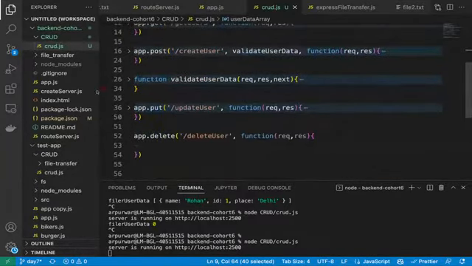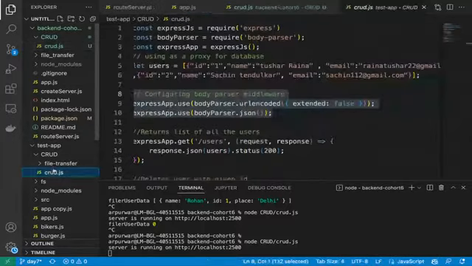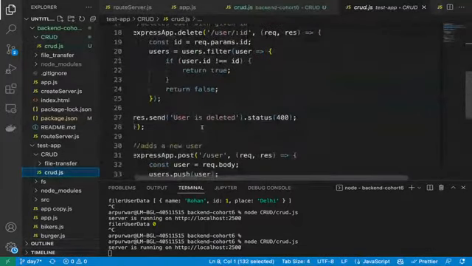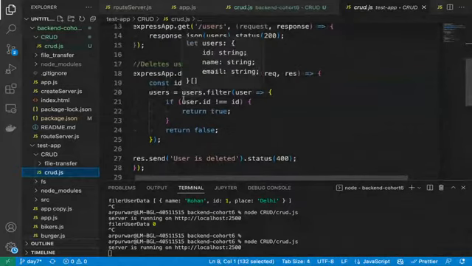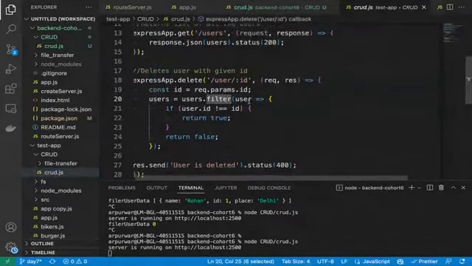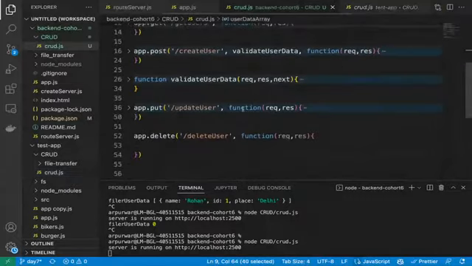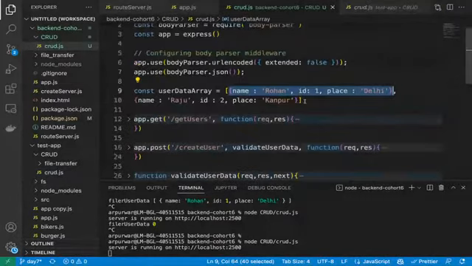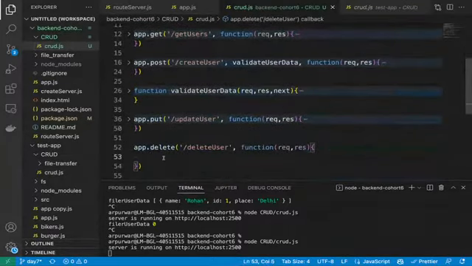Let me check. I have the logic for this. Let's see. For the deletion, what we can do here. So that's what they are doing. See, if user dot filter is not equal to, yes, that's what they are also doing. Correct. So what they are doing, guys, they are trying to use the filter logic, but in a different way. If somebody wants to delete the first record where ID is 1, then wherever ID is not 1, return only those objects. Let me show you guys what they are trying to do.